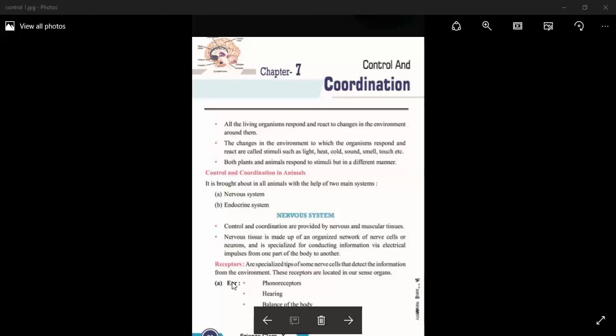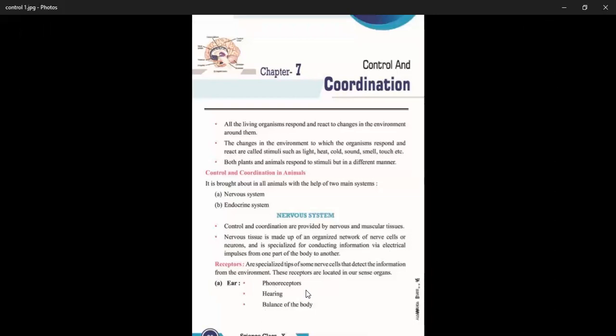body to another. Now the receptors. Receptors are the specialized tips of some nerve cells that detect information from the environment, and these receptors are located in our sense organs. The first sense organ here is the ear. Ear is a hearing sense organ. So phonoreceptors, hearing and balance of the body is performed by the ear.